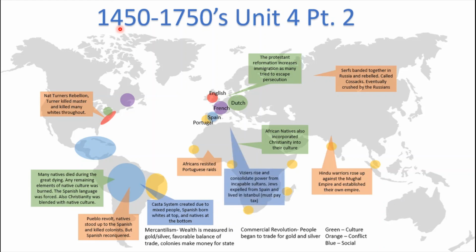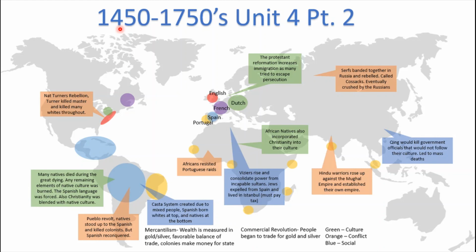The viziers rise and consolidate power in the Ottoman Empire. The Ottoman Empire suffers a string of incapable sultans. Later we'll learn this is why they are called the sick man of Europe. Jews are also expelled from Spain and live in Istanbul, where they live mostly peacefully, except they must pay the tax for not being Muslim.